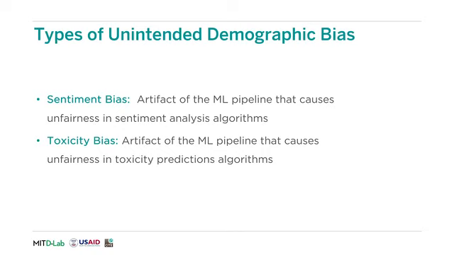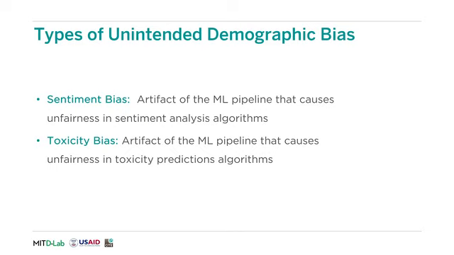Within unintended demographic bias, there are two different types of bias that we'll focus on in natural language processing applications. These are bias in sentiment analysis systems that analyze positive or negative feelings associated with words or phrases, and toxicity analysis systems designed to detect derogatory or offensive terms in words or phrases.